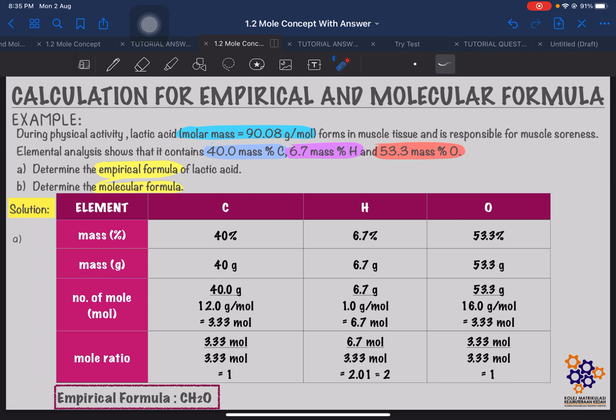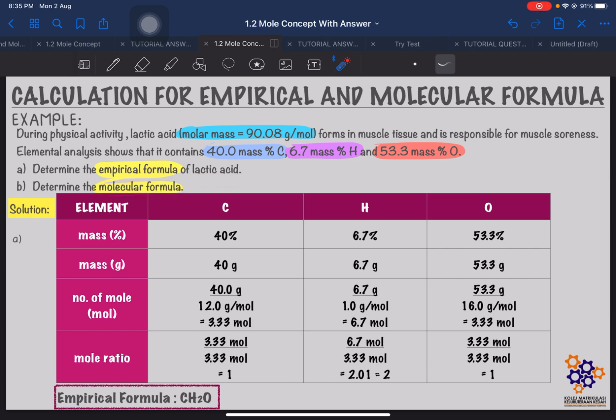Alright. Next, we are going to look at the calculation for the empirical and the molecular formula. Let's look at the example of this question. Example 1: during physical activities, lactic acid, which has a molar mass of 90.08 gram per mole, forms in muscle tissue and is responsible for muscle soreness. Elemental analysis shows that it contains 40 mass percent of carbon, 6.7 mass percent of hydrogen, and 53.3 mass percent of oxygen. A, determine the empirical formula of lactic acid, and determine the molecular formula.